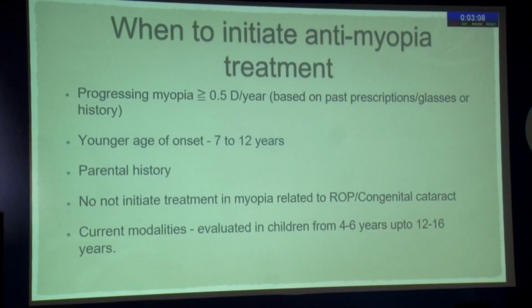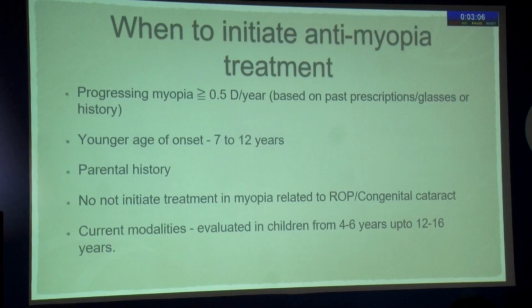Now, when to initiate anti-myopia therapy? Whenever the myopia is progressing at the rate of more than 0.5 diopters per year for a younger child having a parental history. These are the indications when we should start thinking of initiation of the anti-myopia therapy, but do not try and initiate anti-myopia therapy in case of ROP or a congenital cataract because the mechanism here is different.